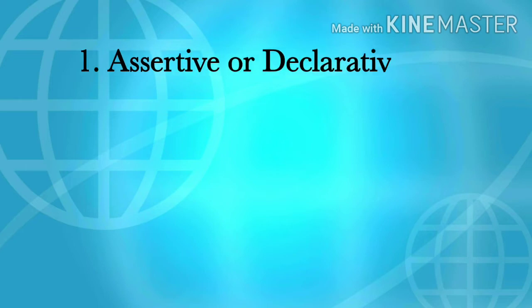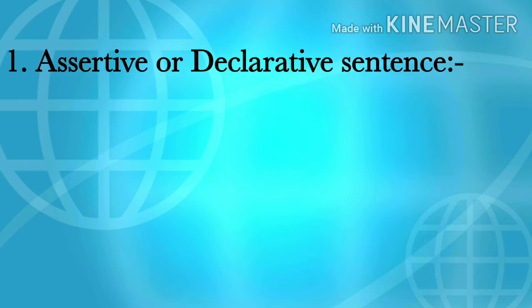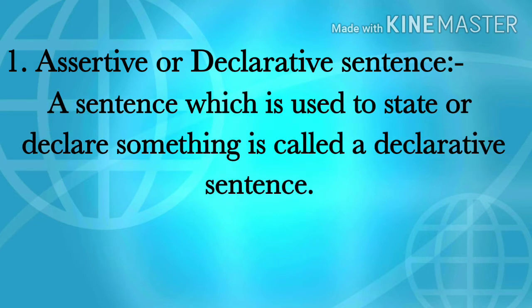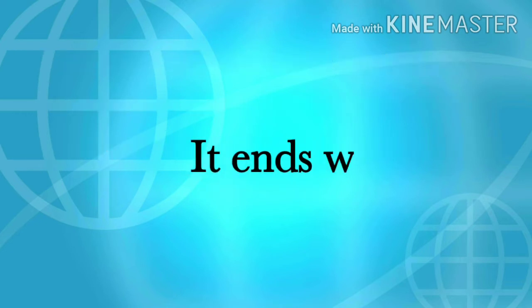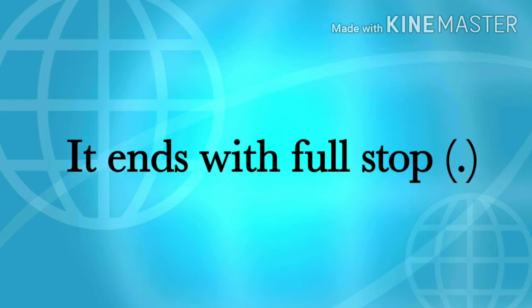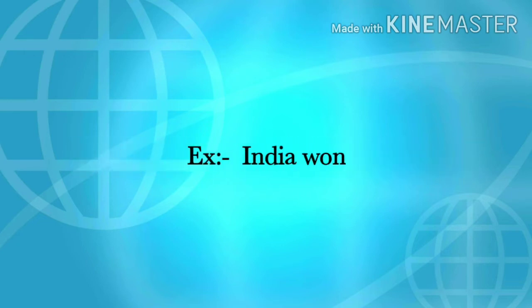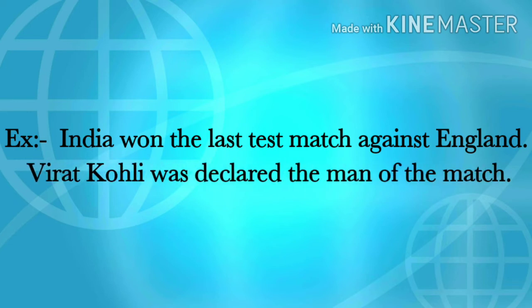Let us start with the declarative or assertive sentence. A sentence which is used to state or declare something is called a declarative sentence. It ends with a full stop. They are also called statements. Let us see the examples. India won the last test match against England. Another example is: Virat Kohli was declared the man of the match.